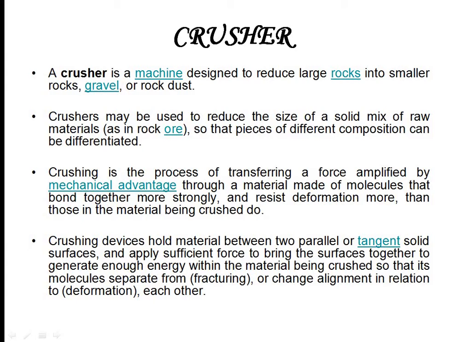So in crushing, we actually transfer a force that is amplified by the mechanical advantage through a material which is made of the molecules that bond together more strongly and resist the deformation more than those in the material being crushed. This is nothing but we are going to transfer a mechanical force to the material which has to be crushed into the smaller particles.